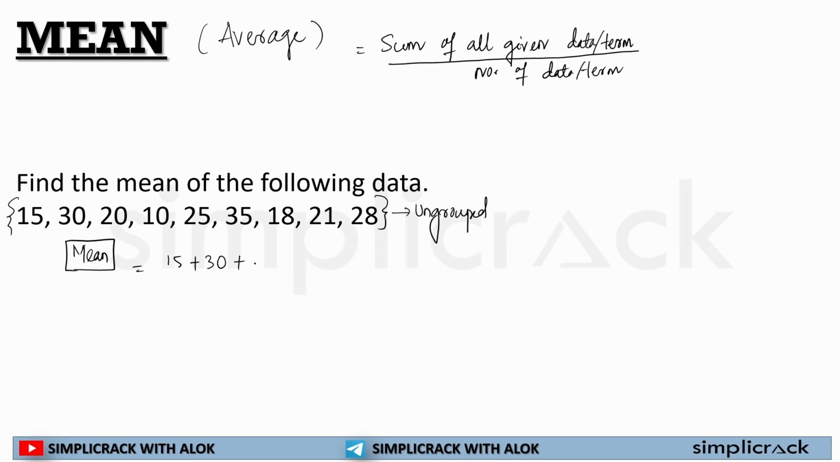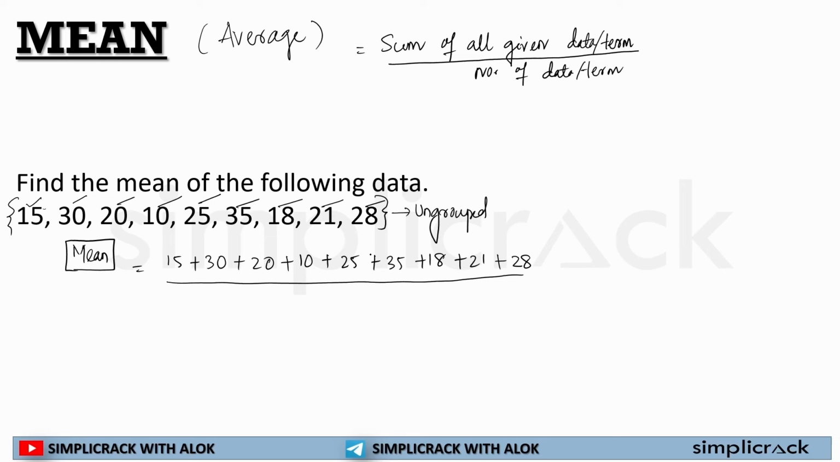15 plus 30 plus 20 plus 10 plus 25 plus 35 plus 18 plus 21 plus 28. Now I said what? Number of data given. So number of data will be 1, 2, 3, 4, 5, 6, 7, 8 and 9. So mean will be what? The sum of all the data given divided by 9.